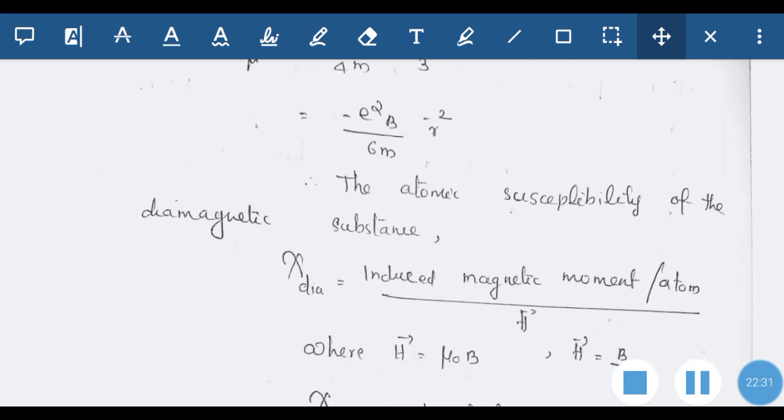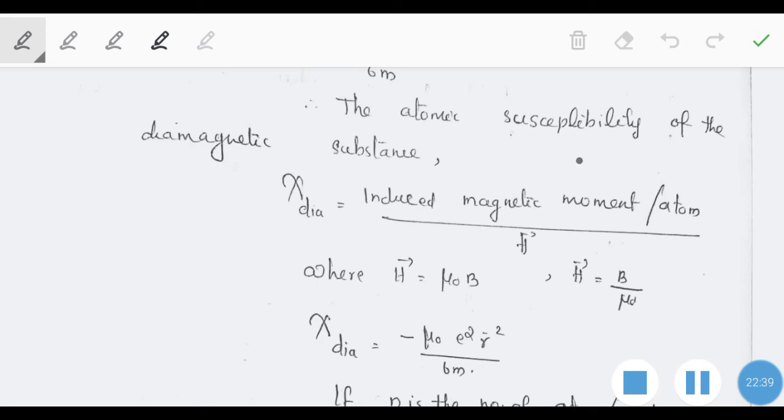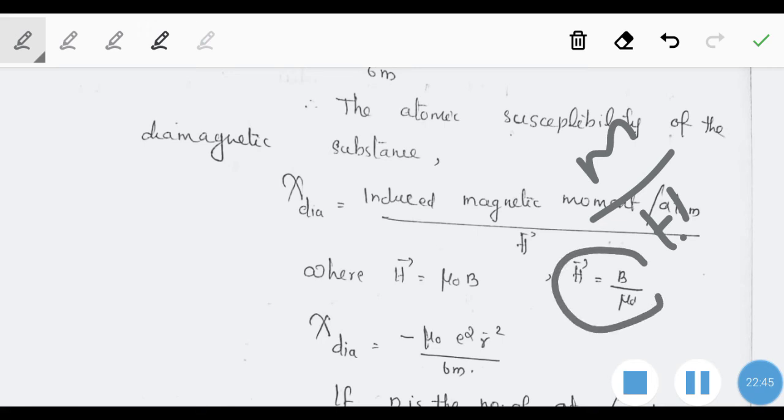The atomic susceptibility of the diamagnetic substance is given by chi diamagnetic is equal to M by H. That is the expression for chi is equal to M divided by H. So H we can write as B divided by mu 0.